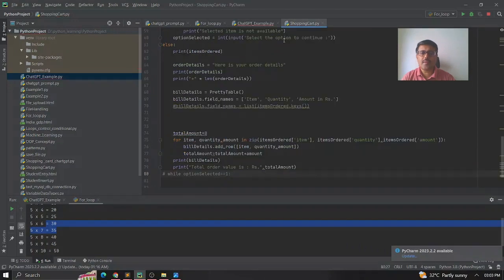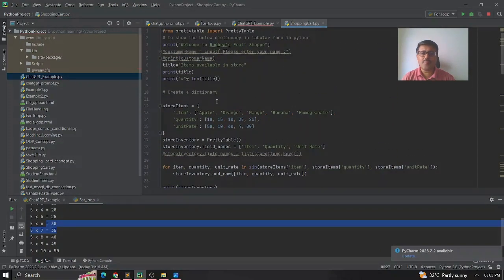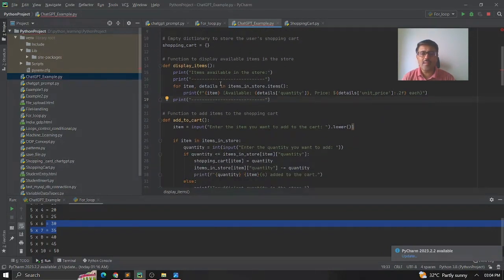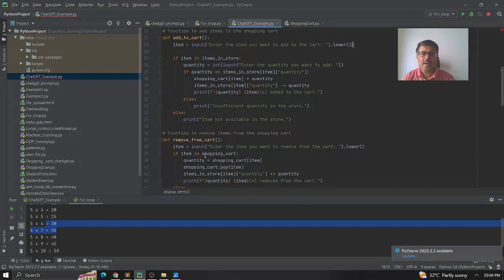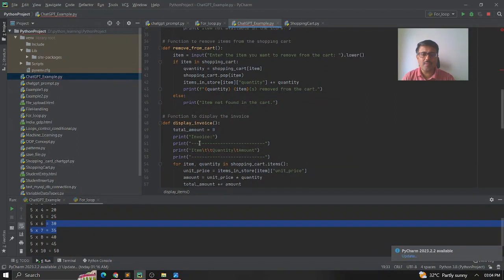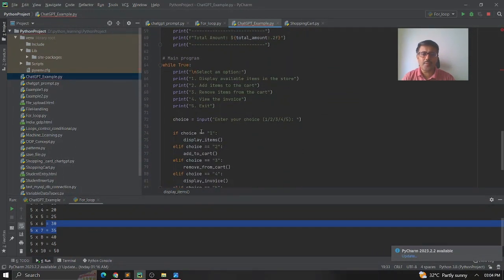So the shopping cart example here. Whatever it has given to me earlier, these are all the items in store like apple, orange, mango, banana, and it has given the quantity and everything. So the apple, banana, orange. This is how ChatGPT has created it for me. And all this code which I just explained: how to add and how to remove from the cart, because I gave delete, and how to display the invoice. So you can see the invoice format here, and the different options it gives.